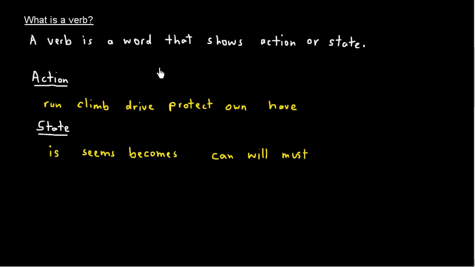But again, just to finish off, verbs are very important because every sentence has to have a verb. There's no getting around it. If it doesn't have a verb, it's not a sentence. So we're going to see verbs everywhere. If it doesn't have a verb, then we're not talking about a full sentence. So with that, I will stop here.